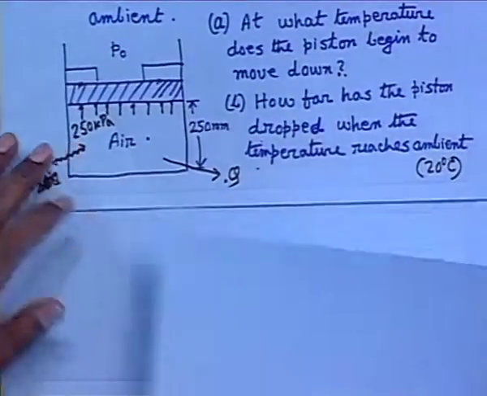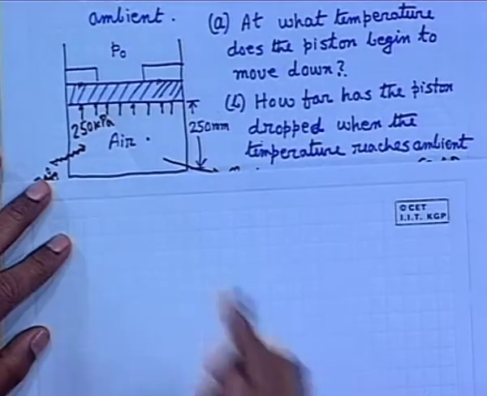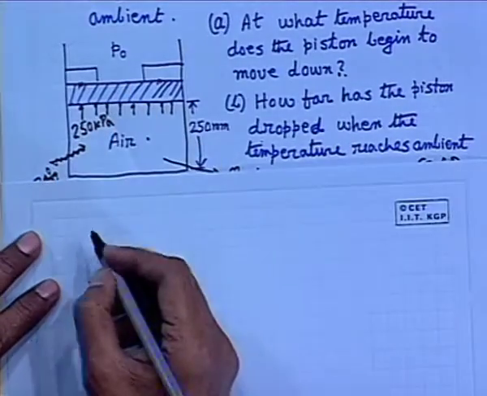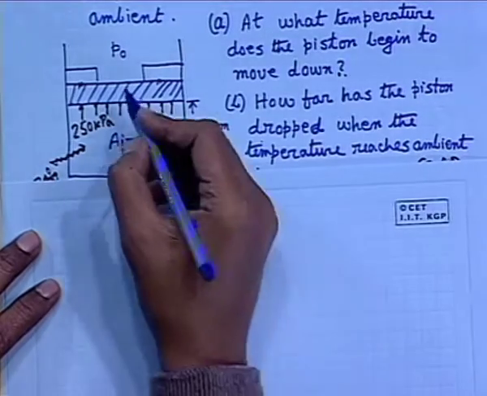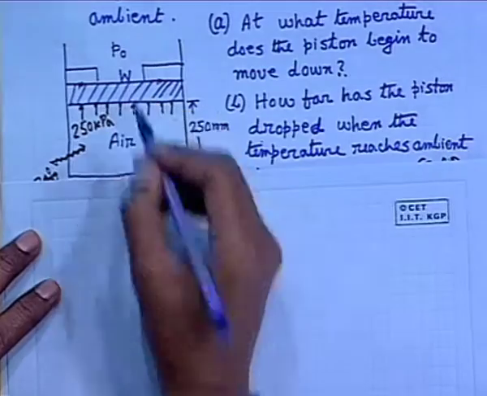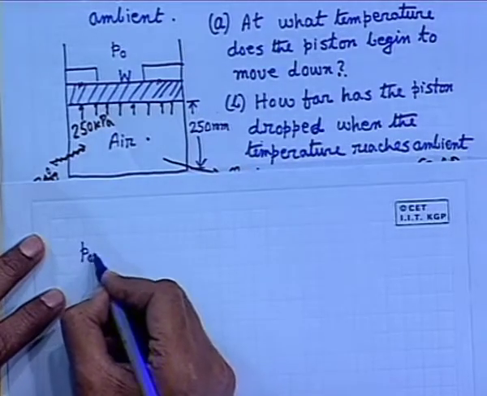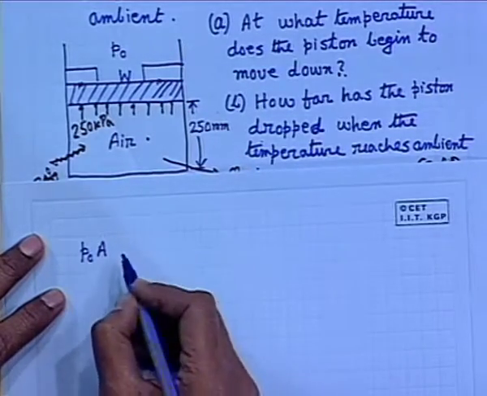Well, so what is this pressure? Calculate. Now, let me write in terms of atmospheric pressure P0 and all these things. Let the weight of the piston be W and A the area of the piston.